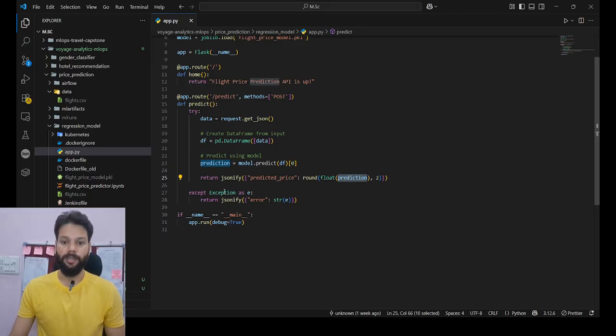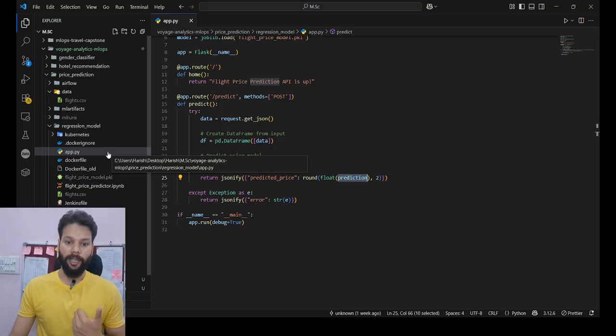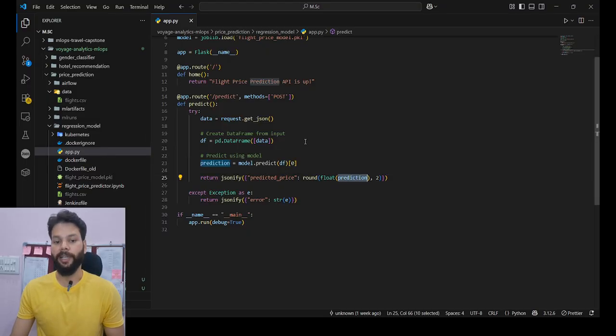So these are the two major things: first, creating the model, training it, and saving it as a pickle file, and then exposing it to the outside world using the Flask API, which is completed. Now the next step is to containerize it and further deploy it over the cloud. So let's deep dive into that.